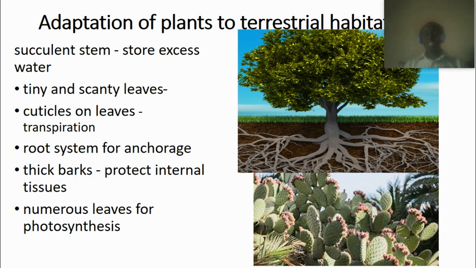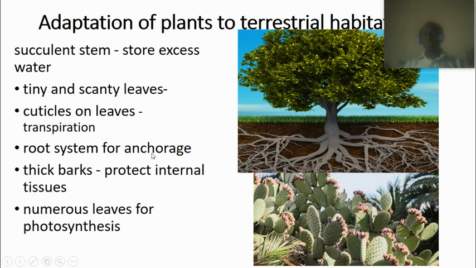They have thick bark that protects the internal tissue either against fire outbreak or against mechanical damage. They have that to protect them. They have numerous leaves also for photosynthesis. Like this plant has a lot of leaves. So depending on where they are, a plant that has numerous leaves like this is a mesophyte. But the ones that have fewer leaves like this one are called xerophytes. But the ones that live in the water, we call them hydrophytes.